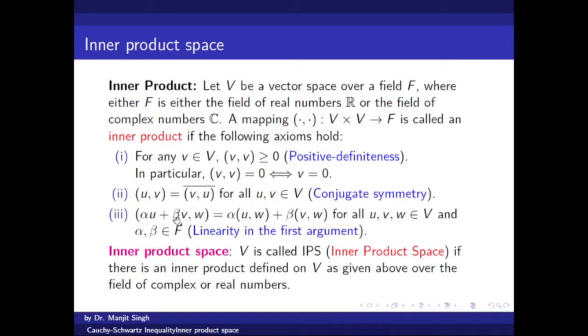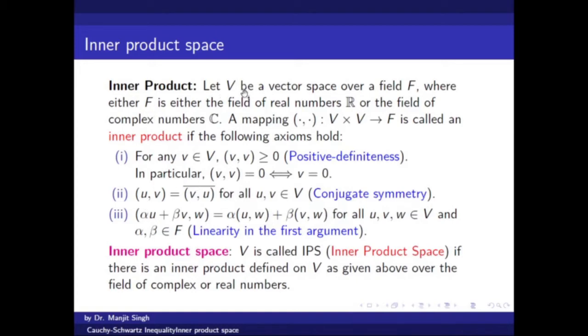If you have the first argument alpha U plus beta V, then the inner product with W will be defined as a linear combination, where alpha has the inner product of U with W, and beta has the inner product of V with W. This property is quite useful in proving many problems related to inner product.